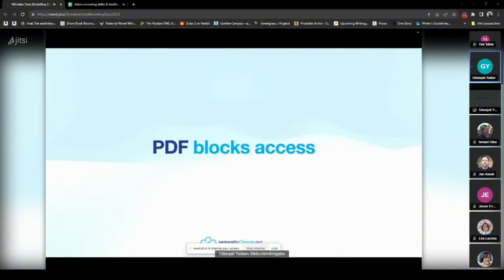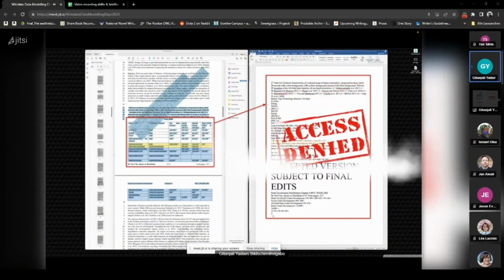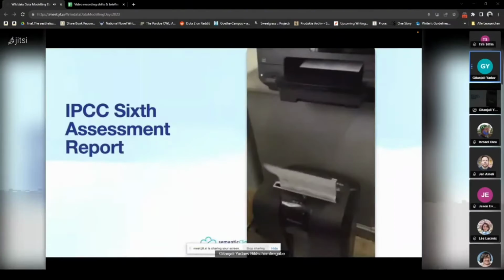So we want to be able to free ourselves from the tabular data sets that I showed you just now in different papers that we get these tables. It's nearly impossible to extract these tabular data sets or the knowledge from these PDFs. And so therefore, most of the time, access to the information that's already published is denied to us.